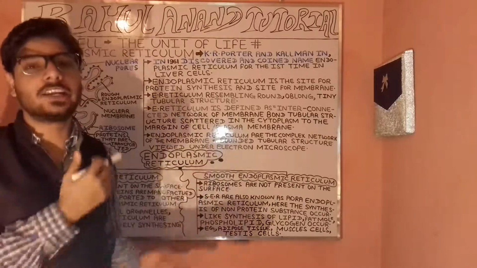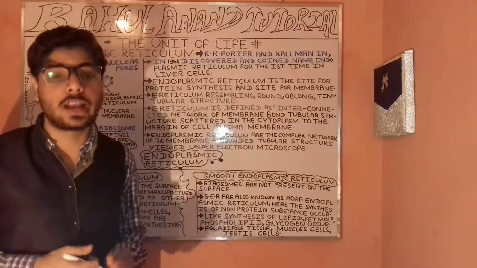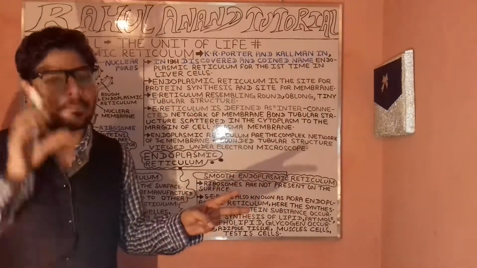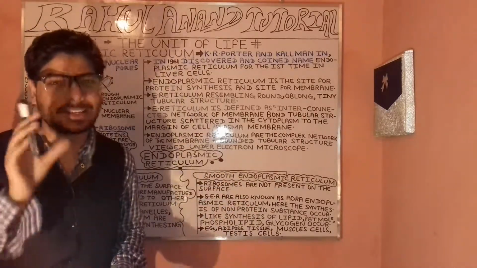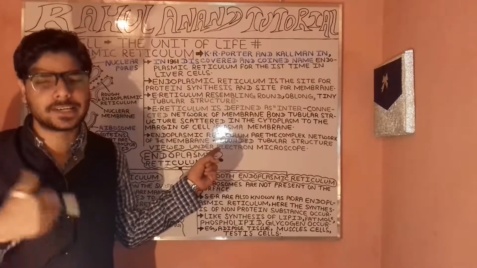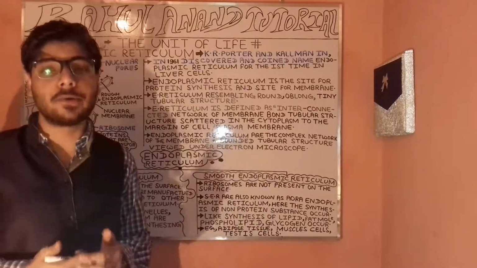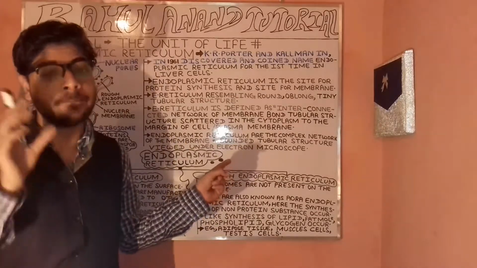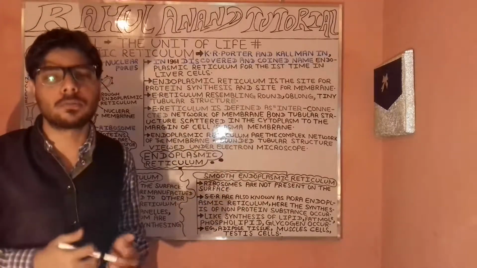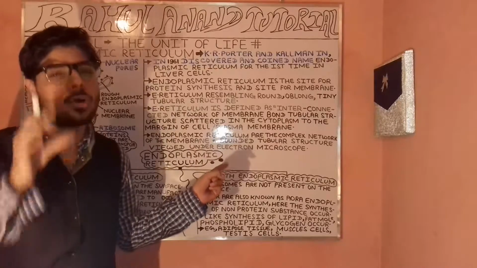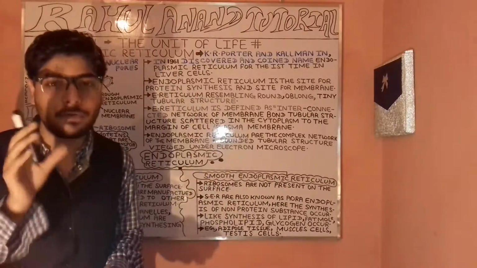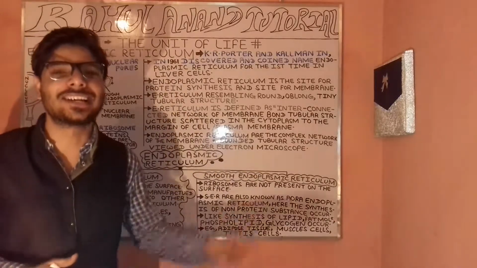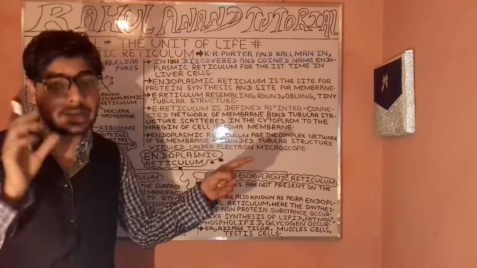When we talk about the endoplasmic reticulum, you have to remember two names: K.R. Porter and his colleagues, who in 1961 discovered as well as coined the term endoplasmic reticulum. They performed a series of experiments and found this endoplasmic reticulum in the liver cells. You are very clear about that.